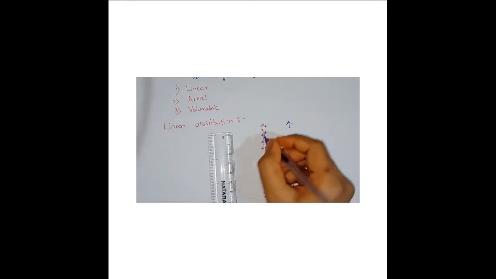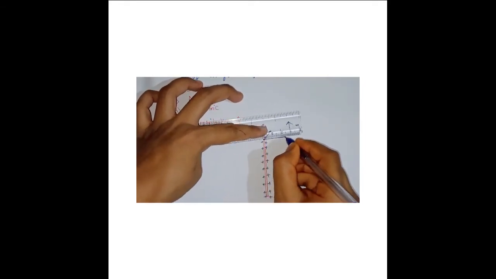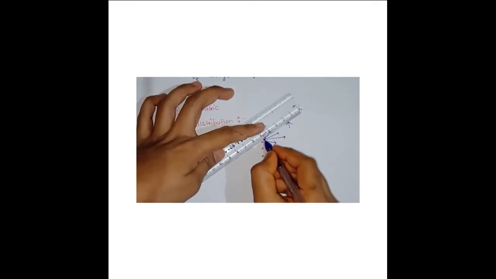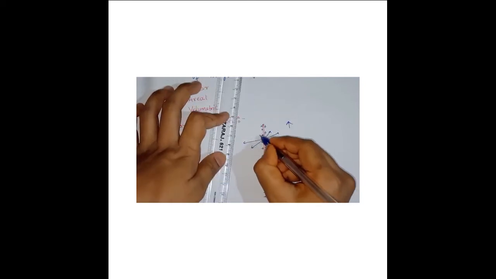Or I can show it by drawing the electric field lines. Suppose I consider some point here. So I can draw the electric field lines like this. This is how you can draw.